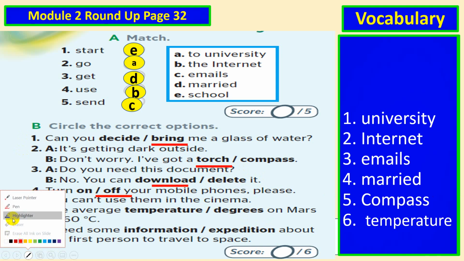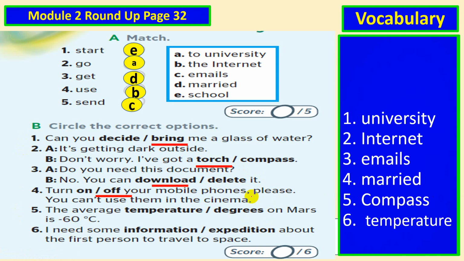And let's try. Okay, have a look at this one. So the correct one is deleted. Here the correct one is torch. Then I have here burning, that's right. So turn off your mobile phone, please. Thank you. The correct one is off. The average, what do you think? Degrees on Mars is -60 Celsius, that's right. Let's have a look at the last one. I need some information. So the correct one is degrees, and on the other side they have what? Information. Done with this part?